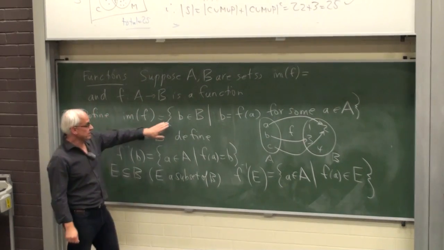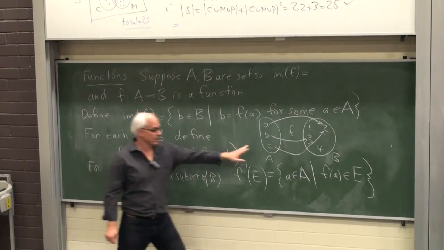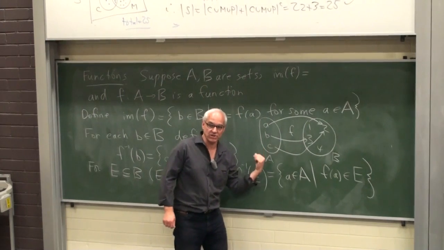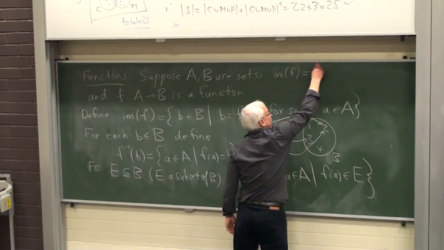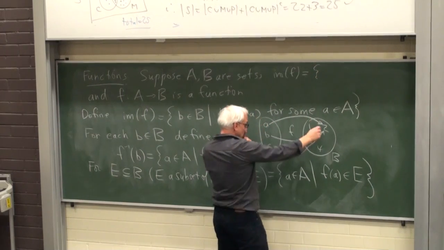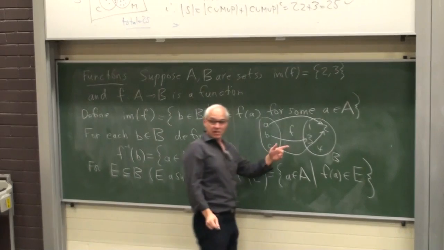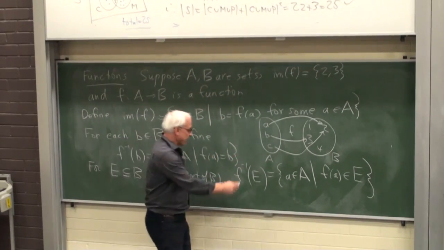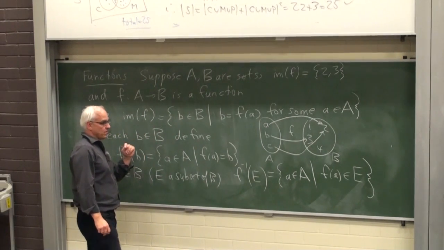Well, according to the definition, it's a set of b in B such that b equals f of a for some a. So it's a subset of B. It's those things in B for which there's something in A that gets sent to it. So that's just the set 2 and 3. Those are the elements in B that actually get hit by something in A. Let's take an element of B and look at its inverse image.